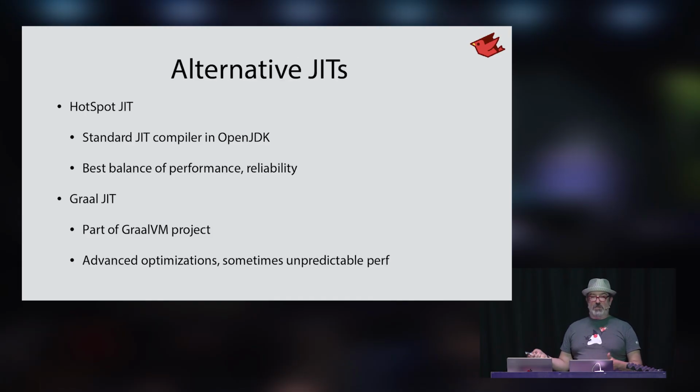Now I mentioned, of course, there are other alternative JITs and alternative JVMs. The standard OpenJDK JIT is called Hotspot, generally going to be the best overall performance for applications. But the Graal VM is another JVM that has its own JIT called Graal. It can do some additional aggressive optimizations, with sometimes unpredictable performance, sometimes a little bit slower on JRuby, but for certain loads, it may actually be faster. Let's see what happens when we throw this at it.